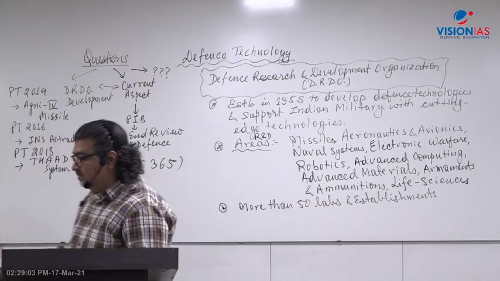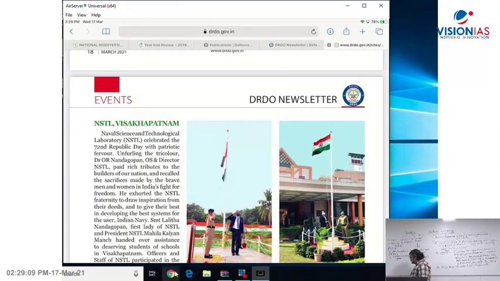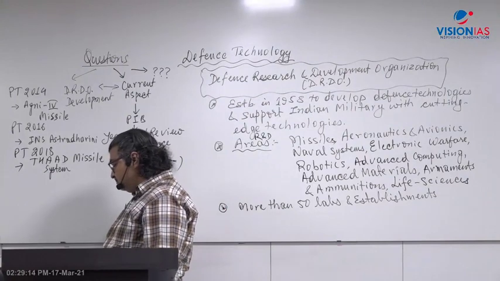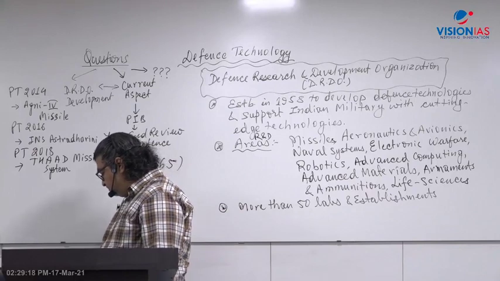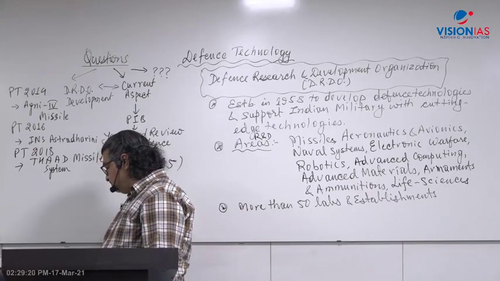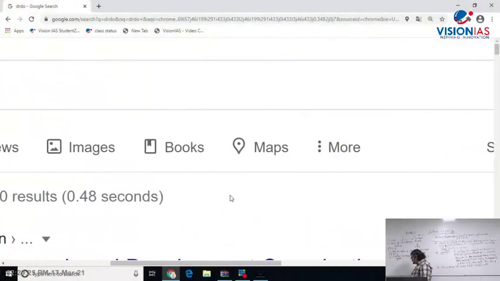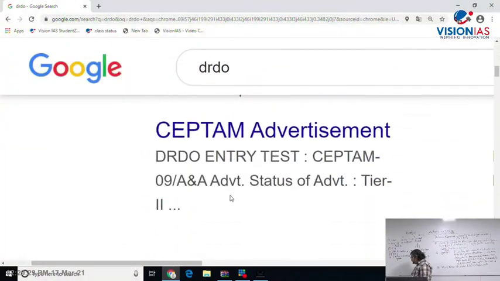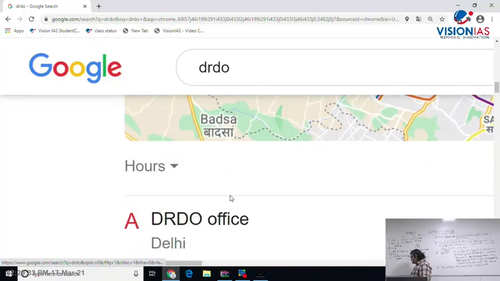Right. So let me do one thing here. All right, what I'll do right now, very quickly, where is DRDO headquartered?